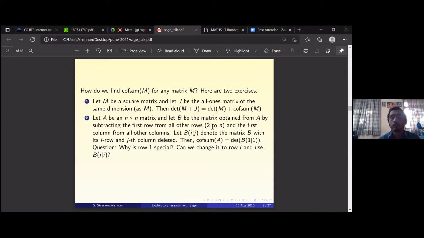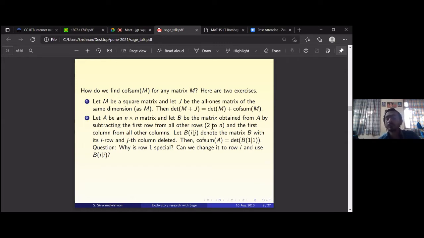So you do row 2 is row 2 minus row 1, row 3 is row 3 minus row 1, etc. Row n is row n minus row 1. That you do, and then you do the same operation for columns. So column 2 is column 2 minus column 1, column 3 is column 3 minus column 1, so on. Column n is column n minus column 1.